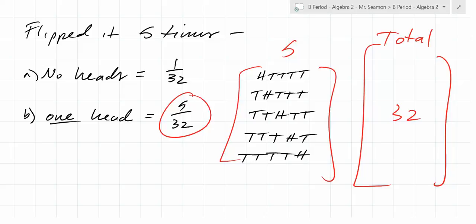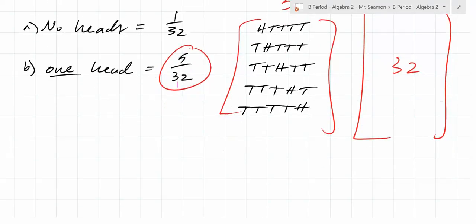Yes, Kevin? How would you find 32 if it was a bigger number than 5? So where did 32 come from? Does anybody remember where 32 comes from? You guys did this out and figured out it was 32. Did anybody figure out where 32 came from?